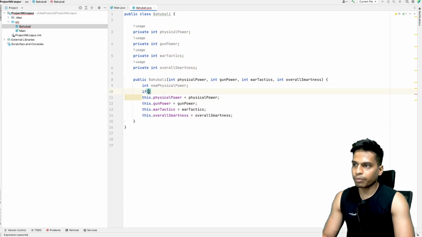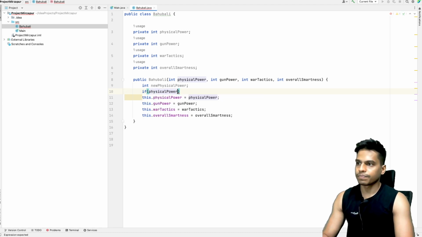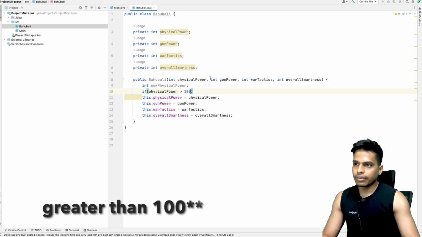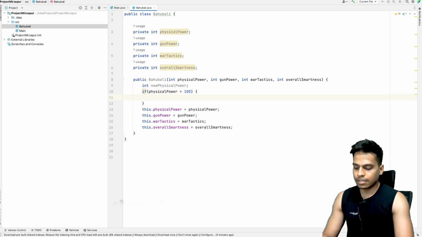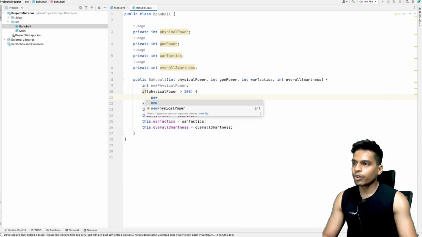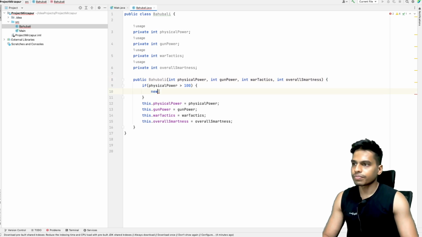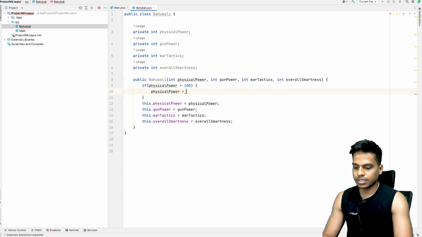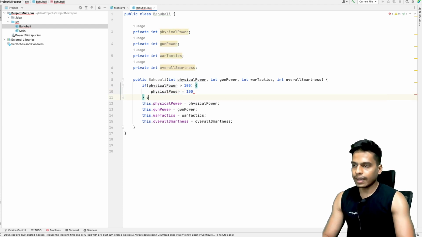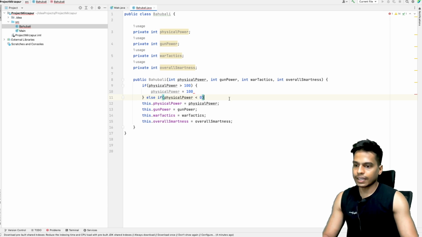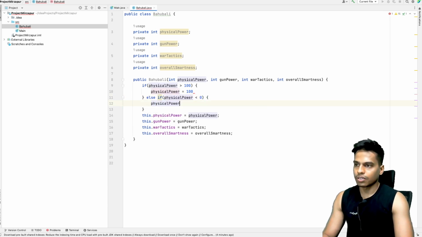So if at any point physical power is greater than 100, then we'll assign it. Actually, we don't need this variable, so let's just get rid of it. In that case, physical power is just 100, and else if physical power is less than 0, in that case physical power is 0.